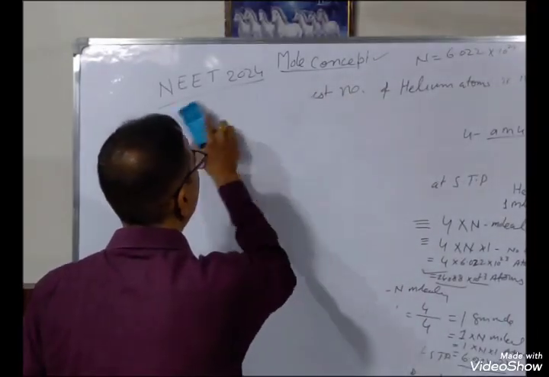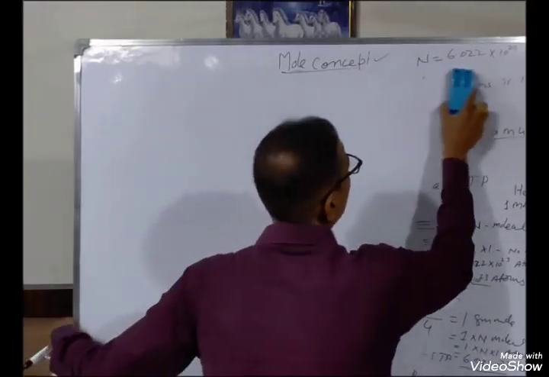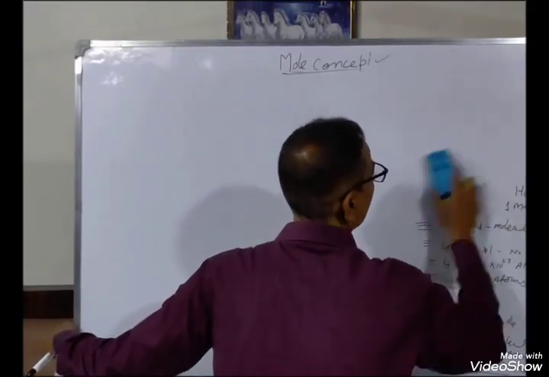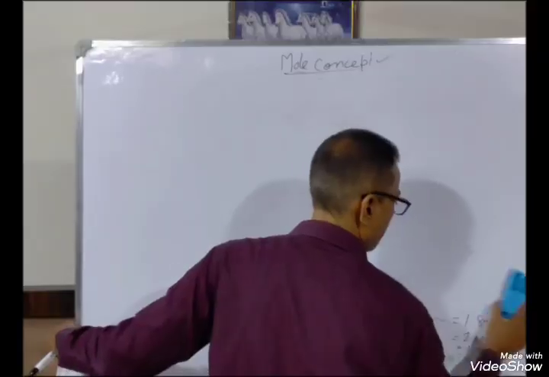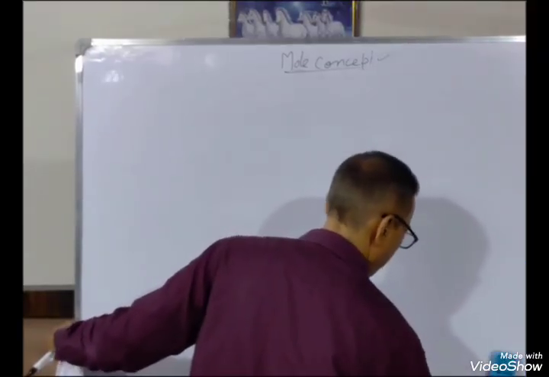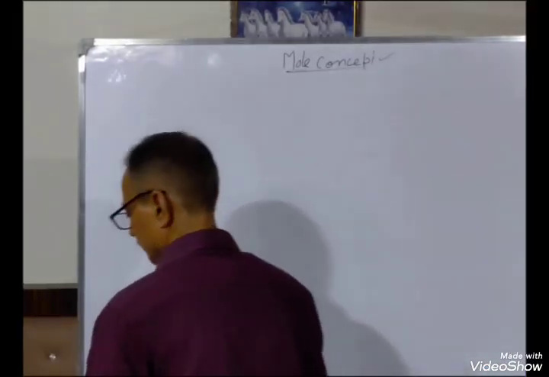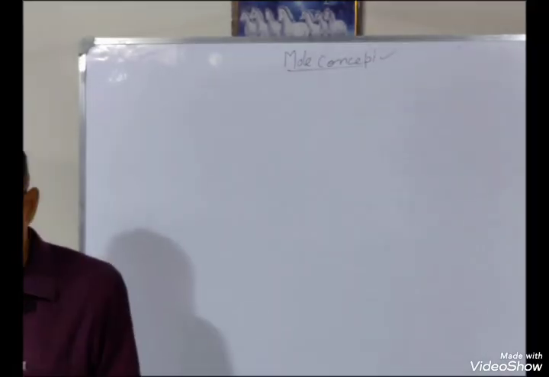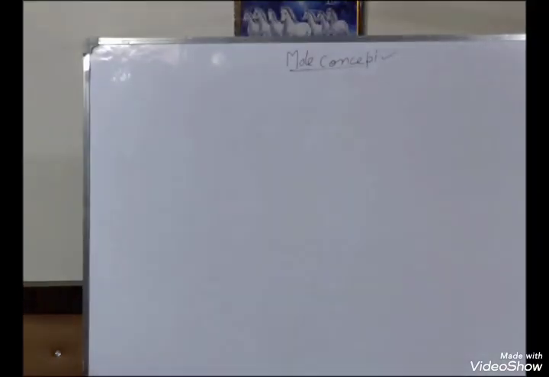So you have to practice this question. One question I am giving you. You try to solve it in the next lecture.